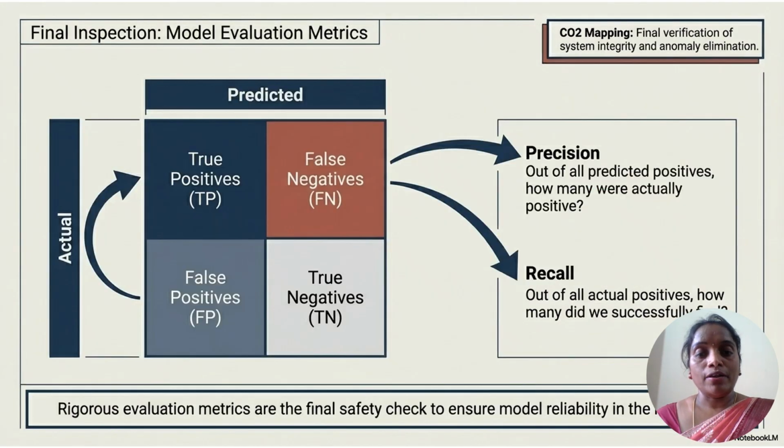And these are the evaluation metrics. For any model, in order to evaluate the performance of the model, we need to consider a few evaluation metrics. Basically we will consider true positives, false positives, false negatives and true negatives. From this confusion matrix or evaluation matrix, we are able to calculate precision, recall, F1 score and accuracy. So rigorous evaluation metrics are the final safety check to ensure the model reliability.